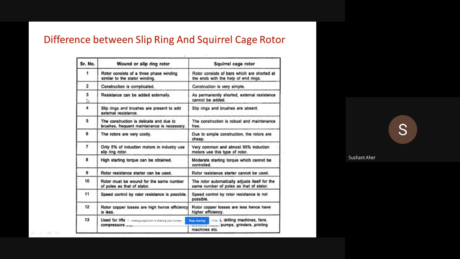Then applications, where the motors are being used. Firstly, the slip ring induction motor is used for lifts, hoists, cranes, compressors. Examples or applications of the slip ring induction motor are very few, near 4 to 5%, as we discussed earlier. Then applications of the squirrel cage induction motors are lathe machines, drilling, fans, blowers, water pumps, grinders, printing machines, etc. So all these are the applications of the induction motor, right?